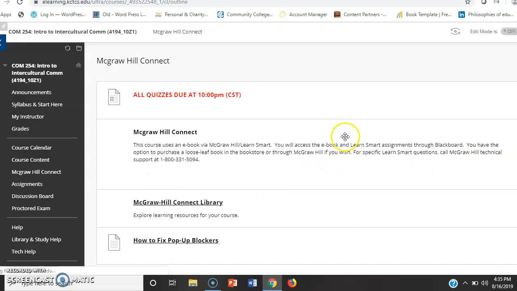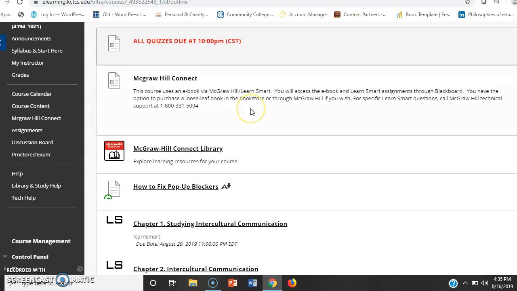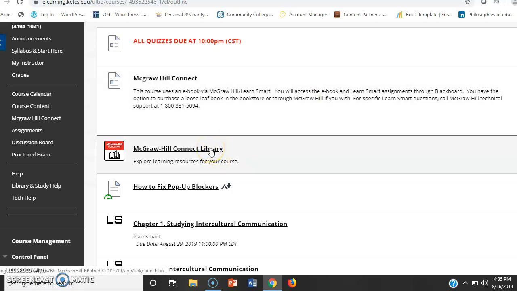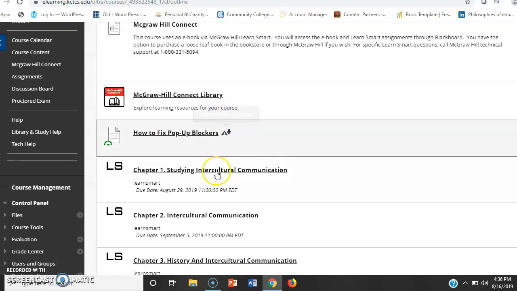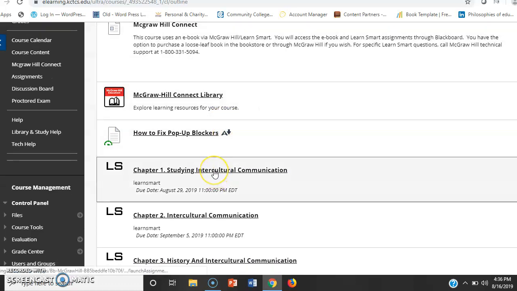After that, you have McGraw-Hill Connect. So this is where you'll have access to your ebook. Your ebook is part of your course fee, so you don't have to purchase it unless you would like to purchase a loose leaf version. But when you signed up for the class, it was part of the fee. So if you click here, this will take you straight into McGraw-Hill Connect when it comes to the actual ebook and the class. However, ensure you click on one of the assignments first so that it will link you to the course, or it will not drag over your quizzes, etc.